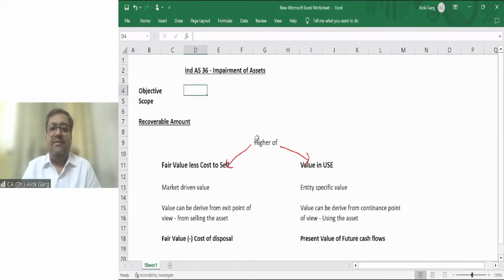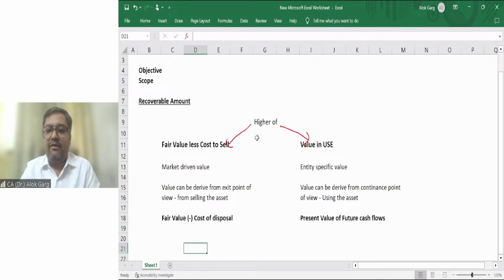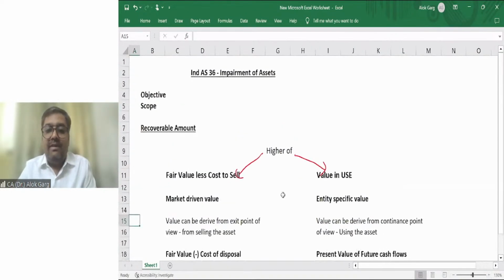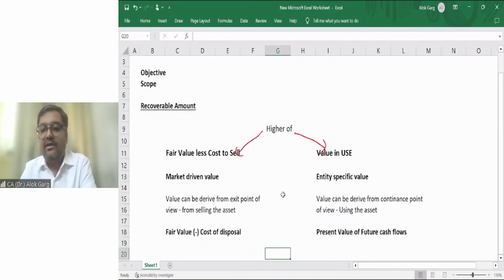So friends, objective and scope we have discussed. Recoverable amount we have discussed. It is the higher of fair value less cost to sell and value in use, right? We have discussed that fair value less cost to sell is a market driven value and value in use is an entity specific value. In this case, fair value less cost to sell is a value which can be derived from the exit point of view. It is from selling the asset. When you are exiting from the asset, means you sell the asset, then what value you will fetch from the market?